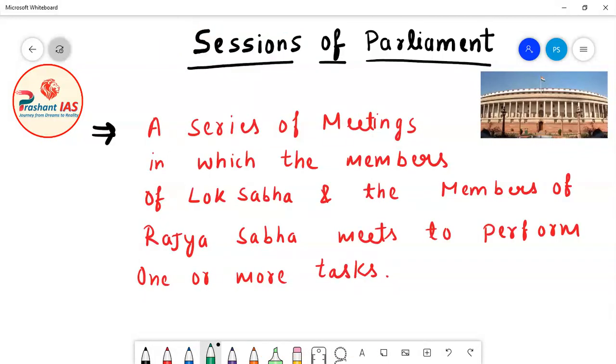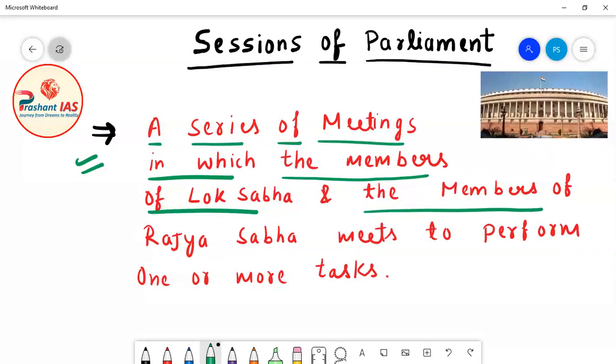So friends, now on the screen I have written the definition of the sessions of parliament. This definition is just for your understanding so that you can understand it in a better way. We can say session of parliament means a series of meetings. I have told you that it includes many meetings. So a series of meetings in which the members of Lok Sabha and the members of Rajya Sabha meet to perform one or more tasks.